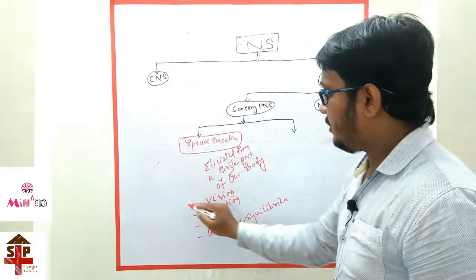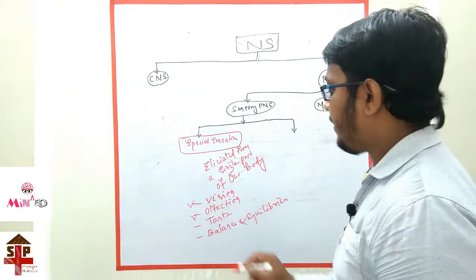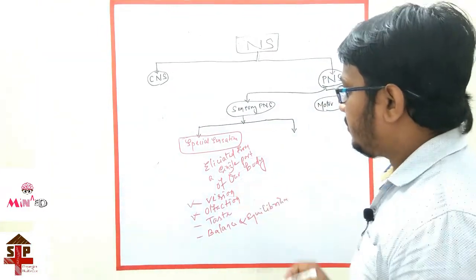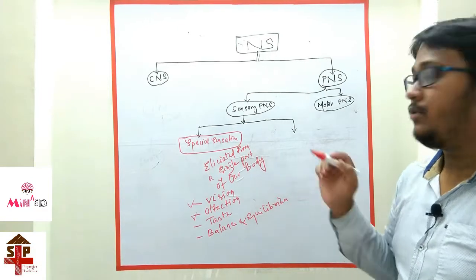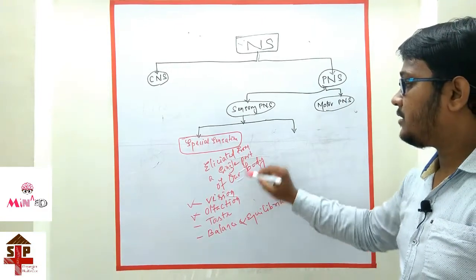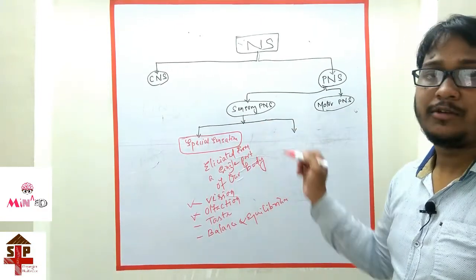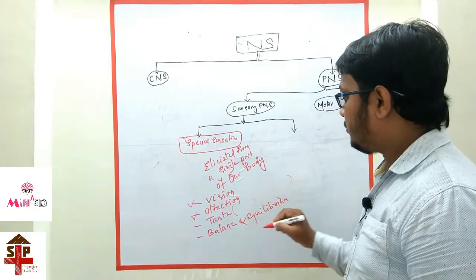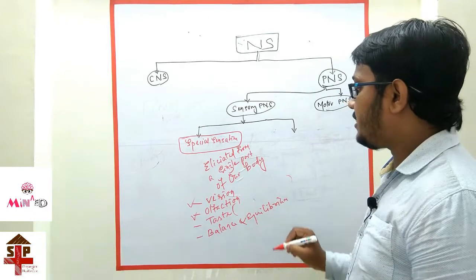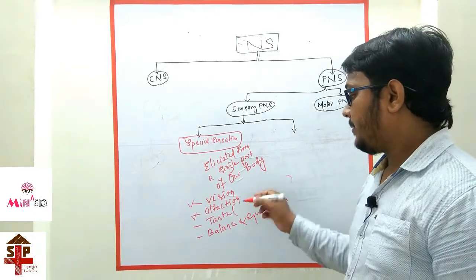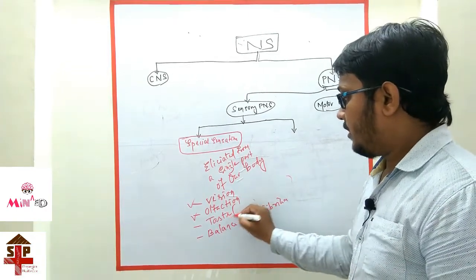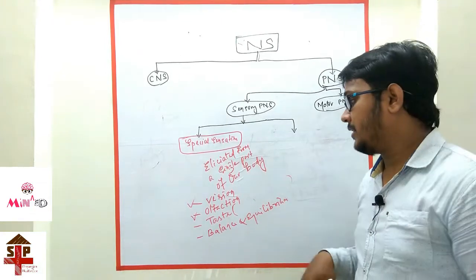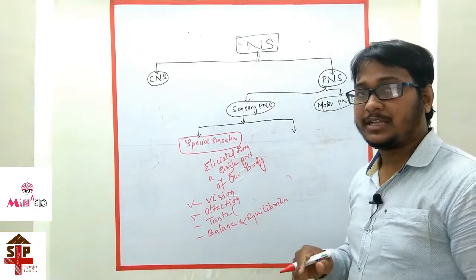These are only the vision and olfaction; we can see only from the eyes. These are only elicited from a single part of our body. But taste is both a general and special sensation, because when we taste something, it should be the special sensation.